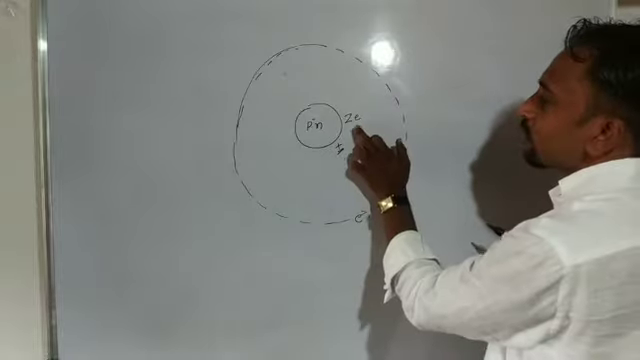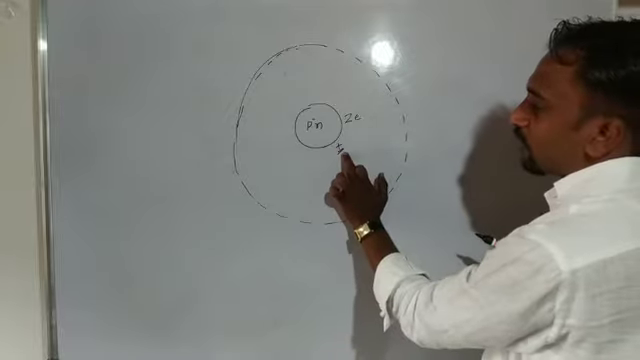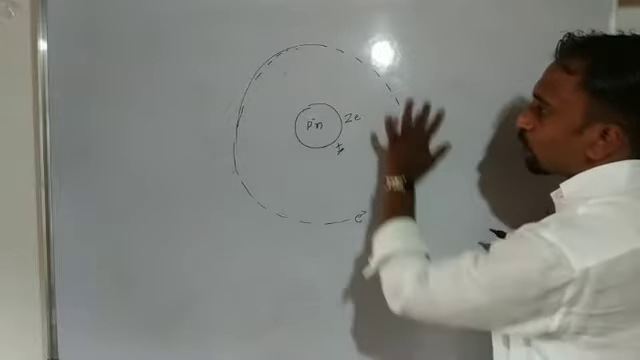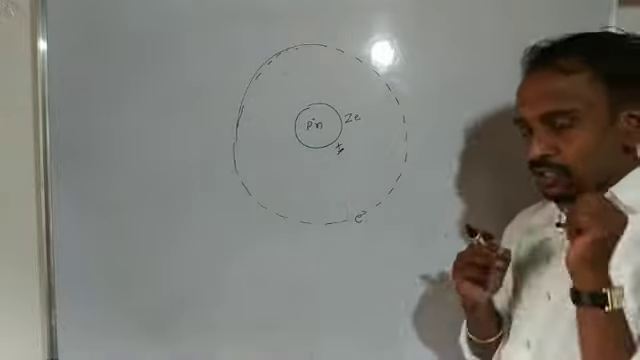So Ze is the charge on the nucleus, which we consider positive, and electrons revolve around the nucleus. This is the atomic structure.